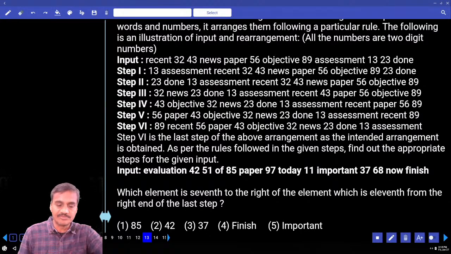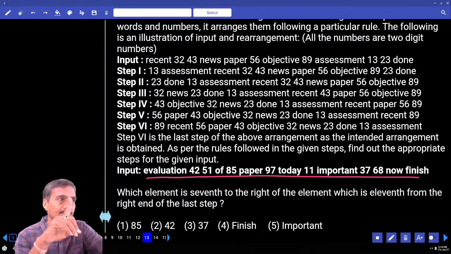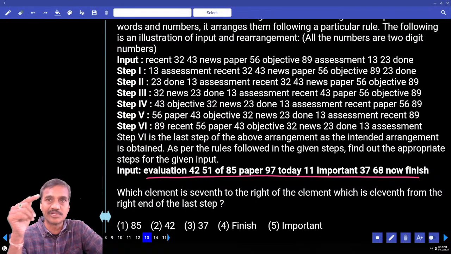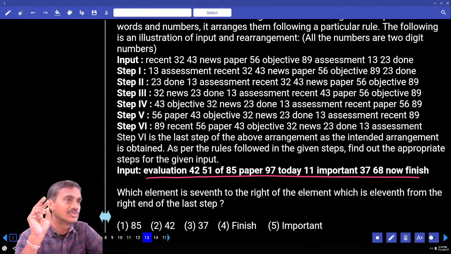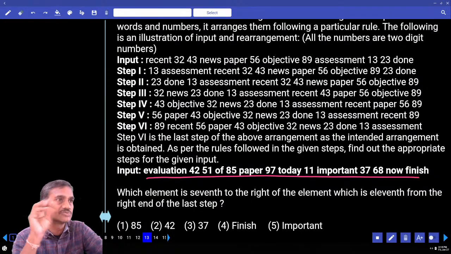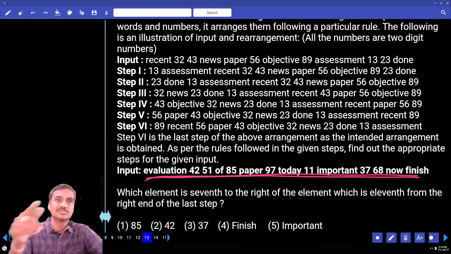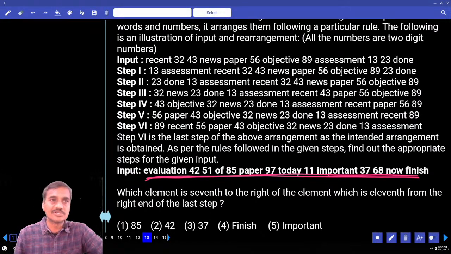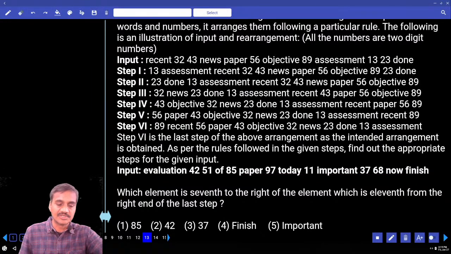Then again check out the pattern here: 89, 56, 43, 32, 23, 13. Then one more thing you need to identify: all the questions are based on a single input, and the questions are not based on separate inputs. Hence it must be under the first priority. Before solving the logic, whether it comes under the first or the second priority, these are the parameters you need to look into. What are those parameters? How many questions were given? And whether the given questions are based on a single input or on separate inputs. All are based on a single input. In a single attempt, if you write down the steps, you will definitely get the answer. Hence it must be under the first priority.